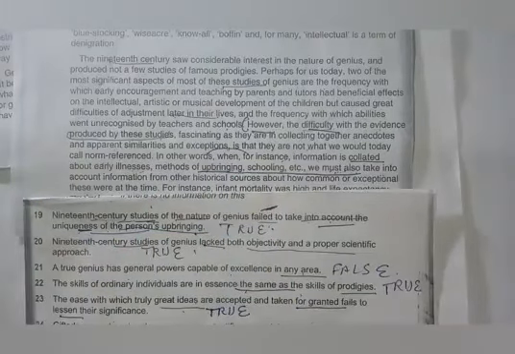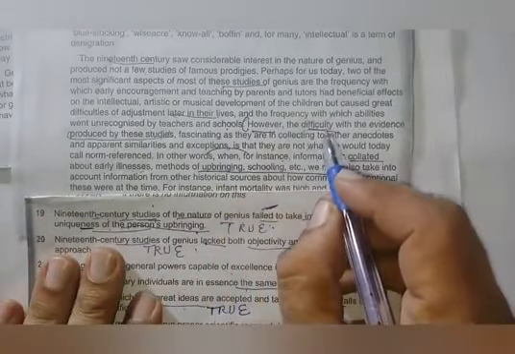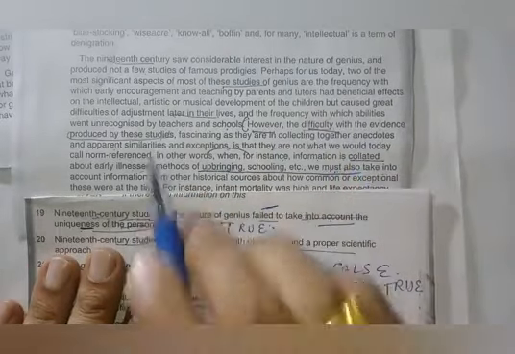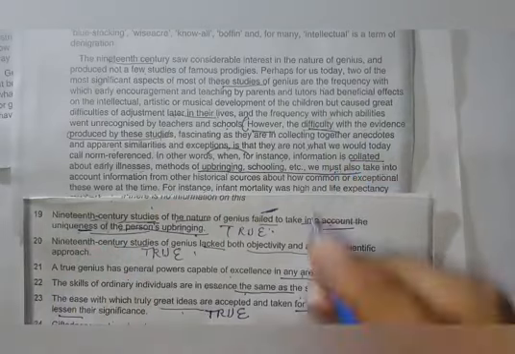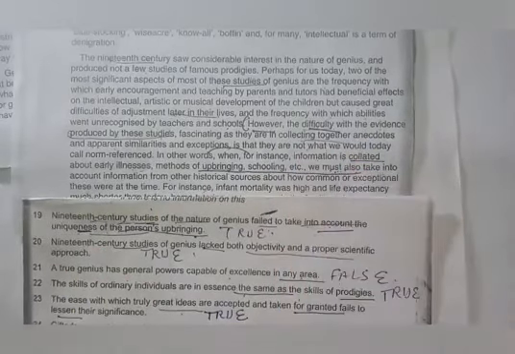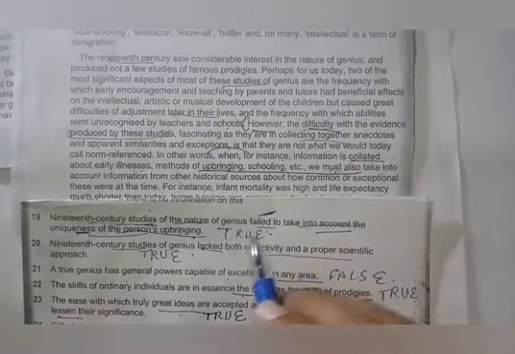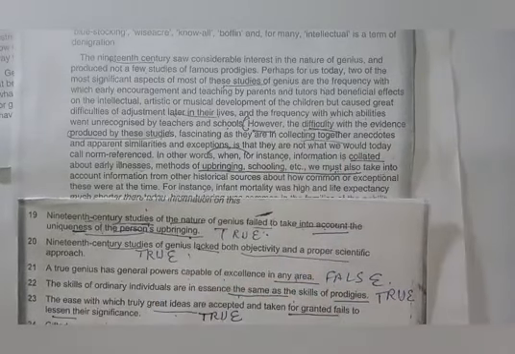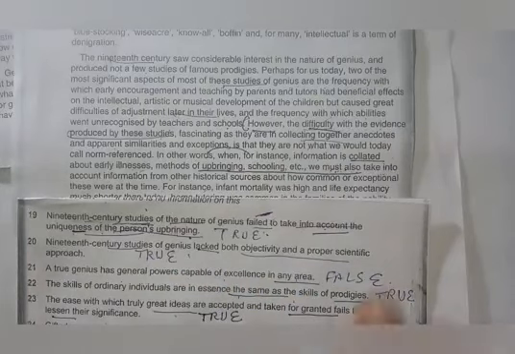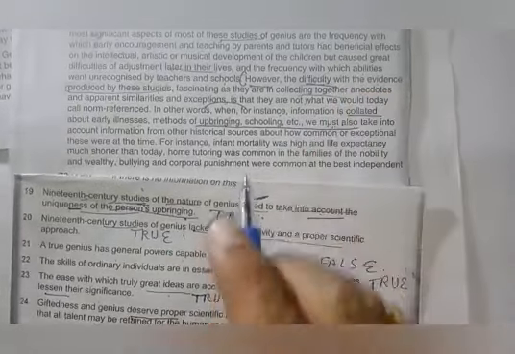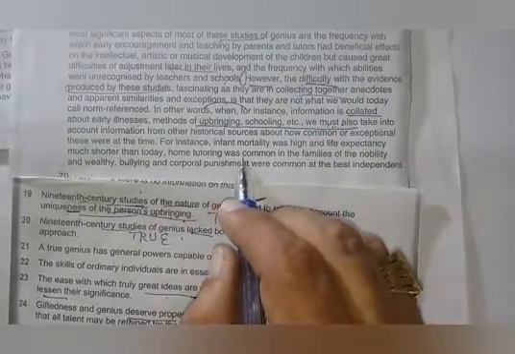So here the thing is that they failed to take it, they had difficulty with the evidence produced by these studies. As they were collecting together, what they did, they collected all the things. It means they failed to take the person's unique upbringing. Now after this, he has given, you can check, there is an example.